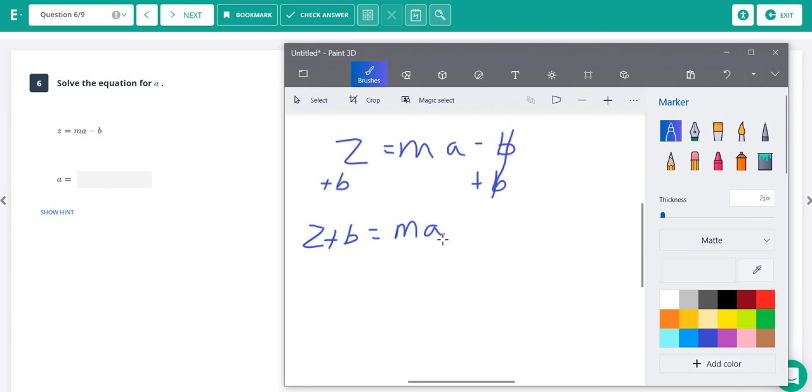So we know we want to isolate the a, get it by itself. If this was 3a, we would divide both sides by 3. Since it's ma, we still do the same thing. We're going to divide both sides by m. So now this is going to cancel out, just leaving us a. And this is just going to stay the same because we can't do anything with this. So our answer here is actually z plus b divided by m.